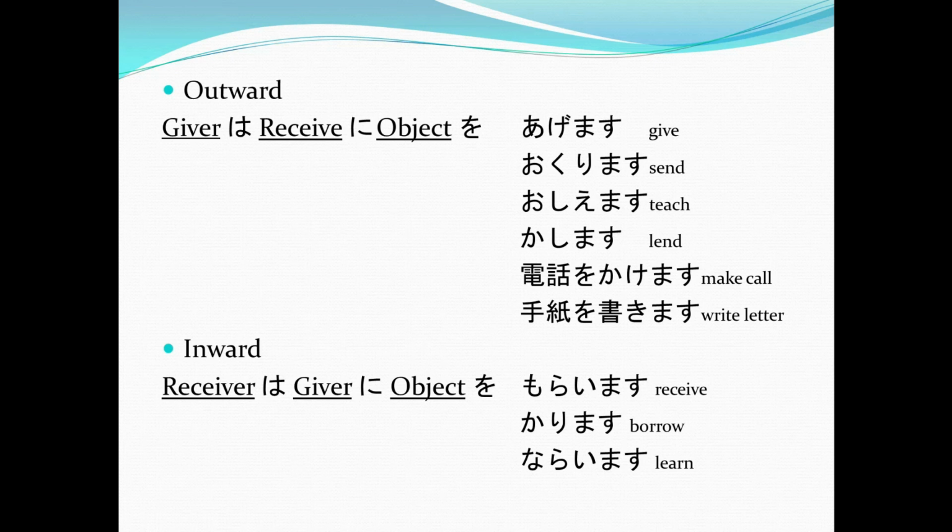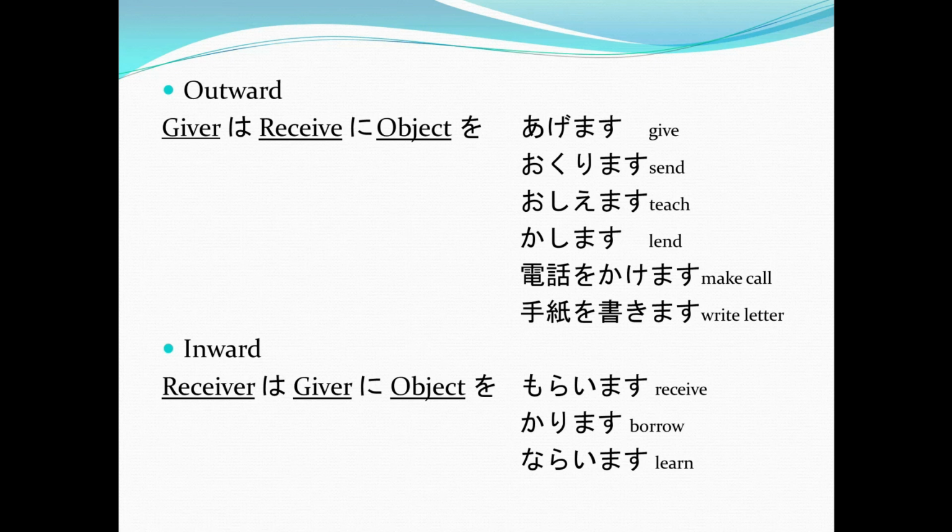It could also be used with denwa o kakemasu, to make a phone call, and tegami o kakimasu, to write a letter to someone.